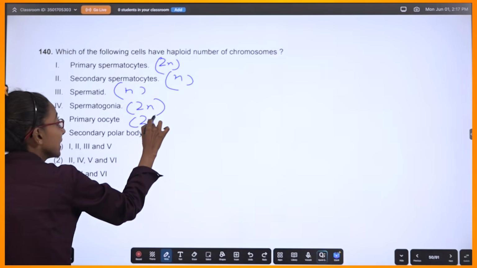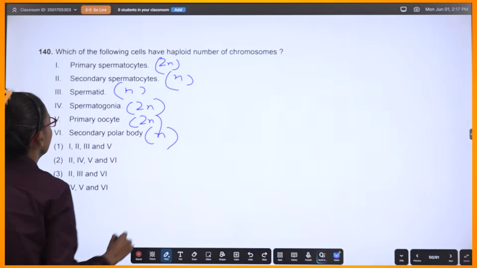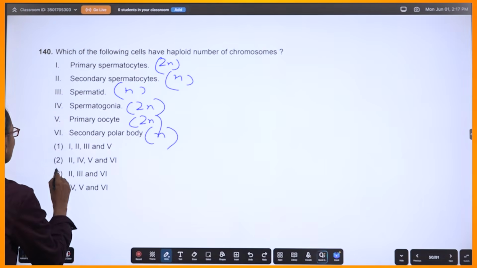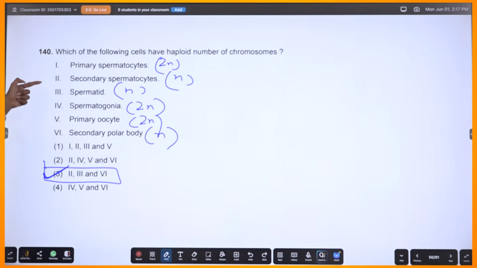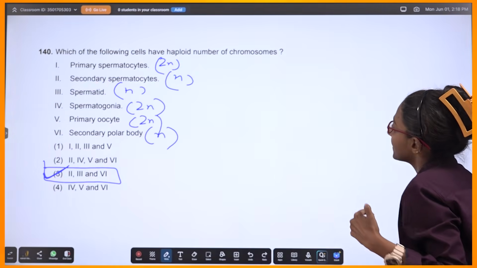Primary oocyte 2n in females, which undergoes meiosis. Secondary polar body again haploid. So in that case, which are haploid? So 2, 3 and 6. Do you see this? Done. Okay?